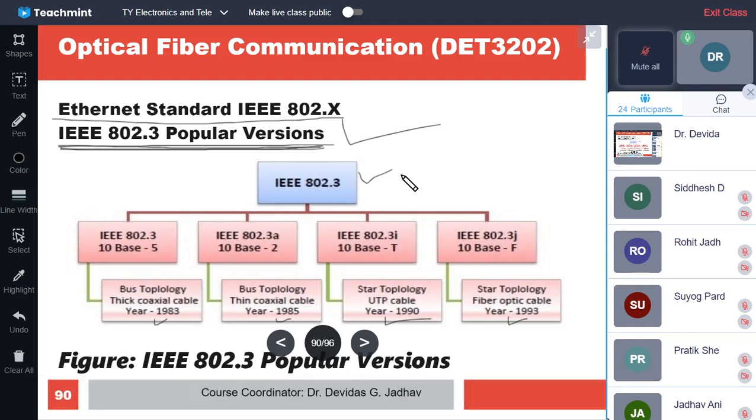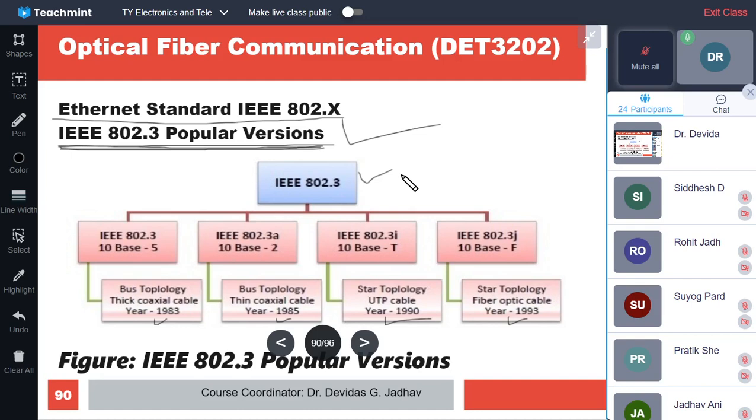IEEE 802.3 is 10 base 5, which is bus technology with thick coaxial cable. Its year of introduction is 1983. IEEE 802.3A is 10 base 2, with bus topology and thin coaxial cable, and the year of introduction is 1985.